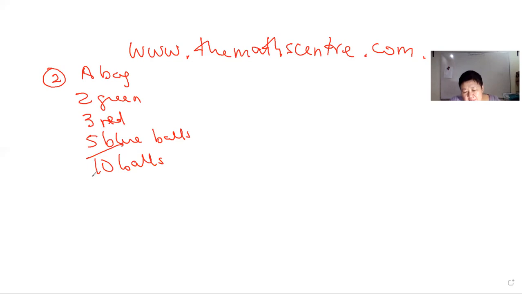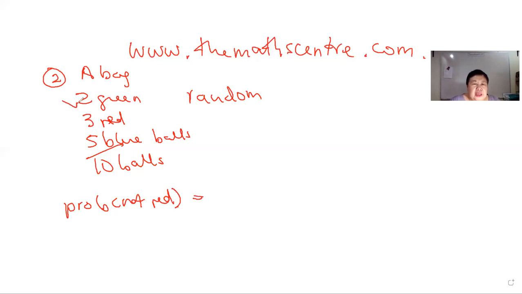Now if you choose a ball at random, random, people, means no biasness. That means you do not deliberately favor a particular color or shy away from another color. So random means no biasness. It's fair. So what's the probability that it's not red? The probability of not red means that the ball is either green or blue, which in this case is 7 non-red balls over a total of 10 balls. So your probability is 7 over 10.